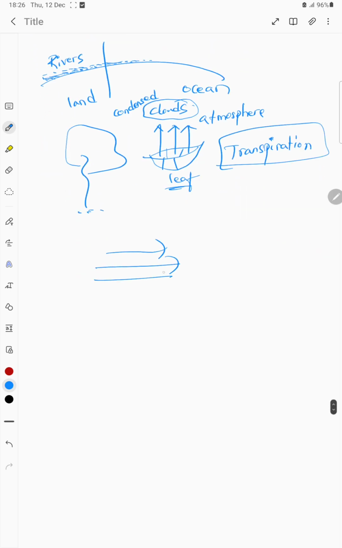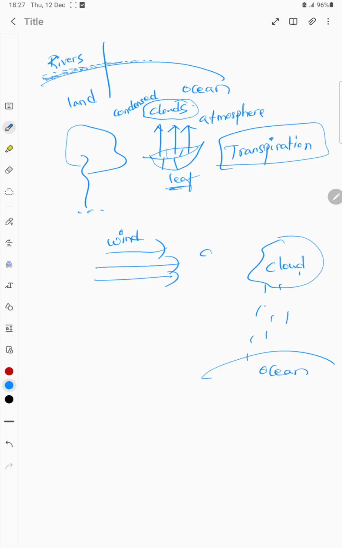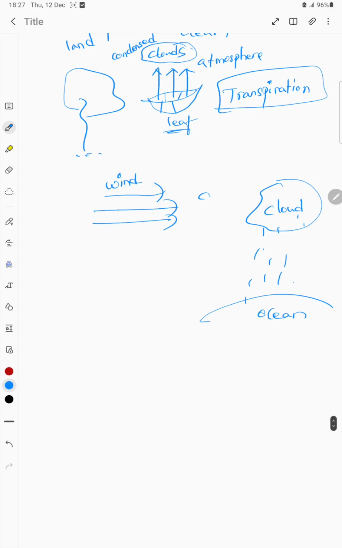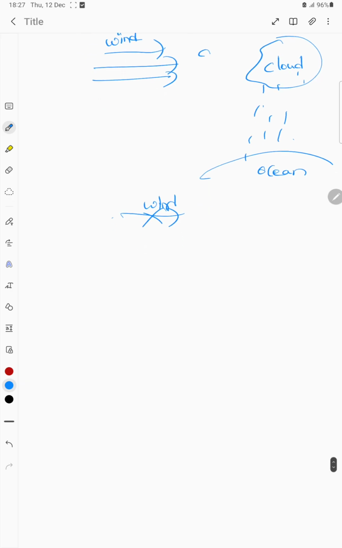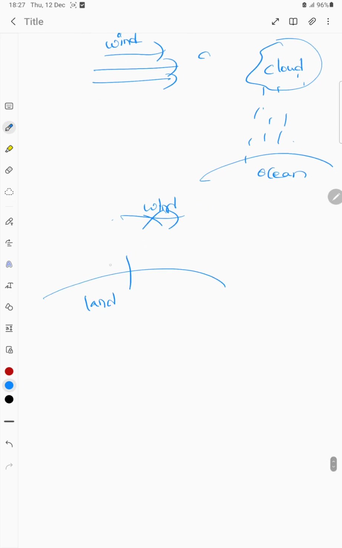And by this drifting of clouds by wind, these clouds can enter into the oceanic surface, and it's going to be precipitated in here. Or else these clouds, if there is no action of wind, then in the land itself it is going to be precipitated, and some of it may be absorbed by other plants, and some of it may enter into the oceans through rivers. This can enter into the oceans.